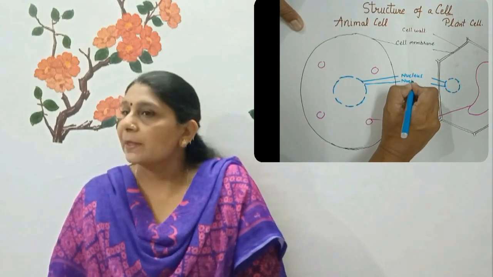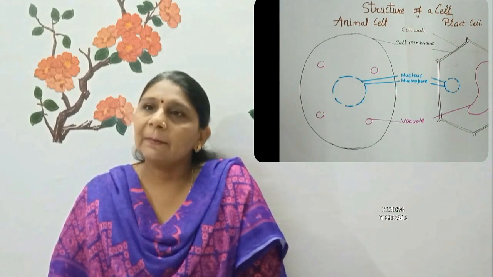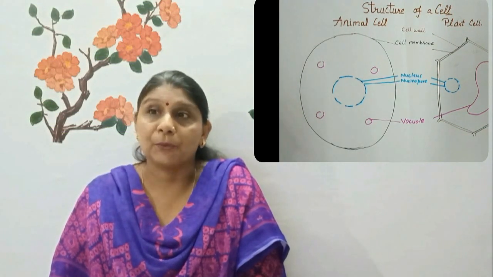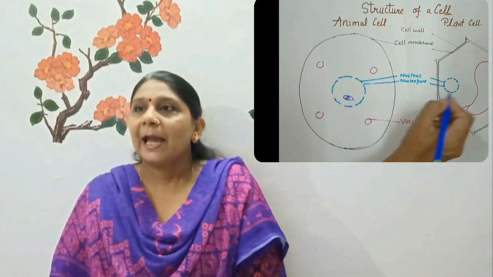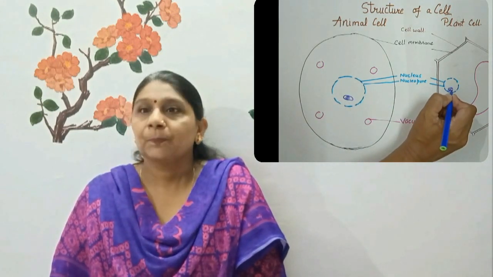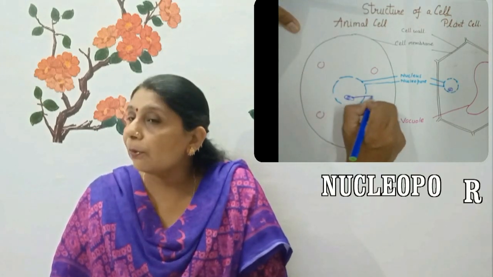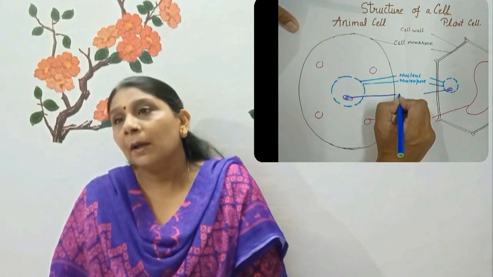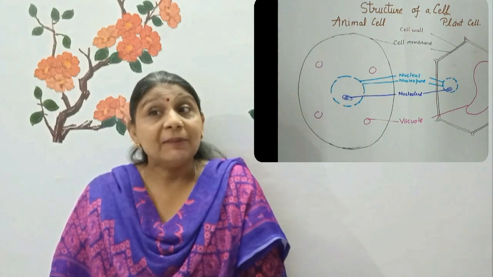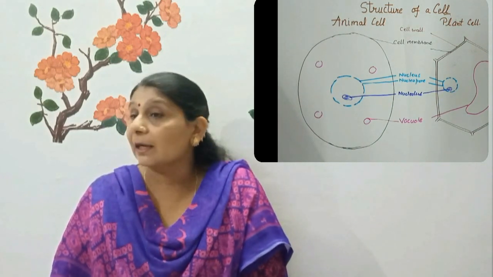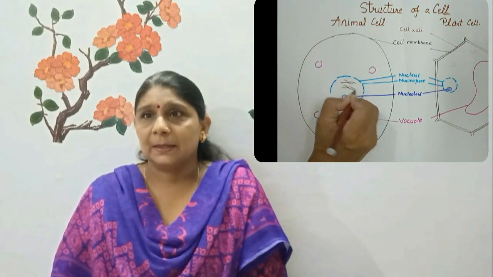Nucleus is separated from the cytoplasm by a membrane called the nuclear membrane. This membrane is also porous, meaning it has pores, and allows the movement of materials between the cytoplasm and inside the nucleus. This gap, this pore, is known as nucleopore or nuclear pore. The nucleus contains an even smaller concentrated material called nucleolus. It is also present in plant cell.